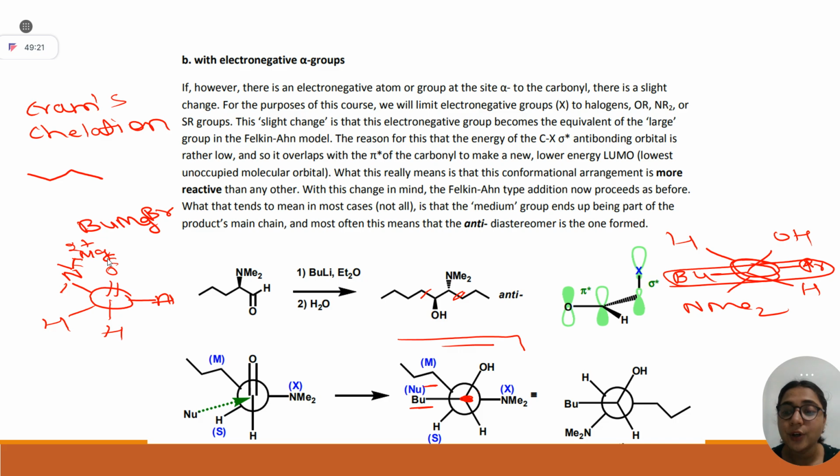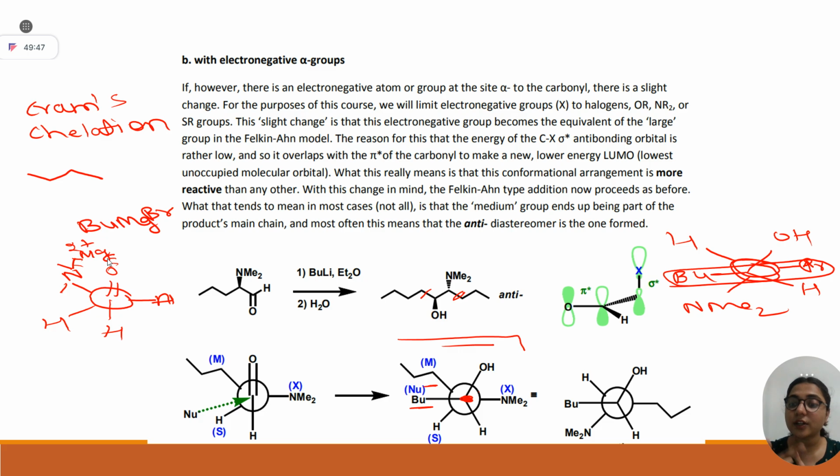Let me revise. When you have to apply these models, whenever you have a chiral center alpha to your carbonyl group: if that chiral center has all the substituents as hydrocarbon, you apply the Felkin-Anh model. If one of the substituents is a heteroatom, you apply this model where you put the heteroatom perpendicular to your carbonyl.